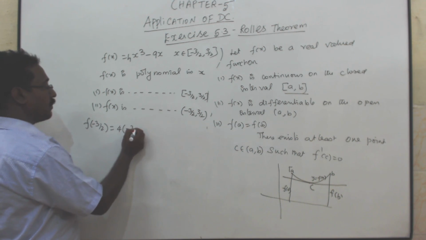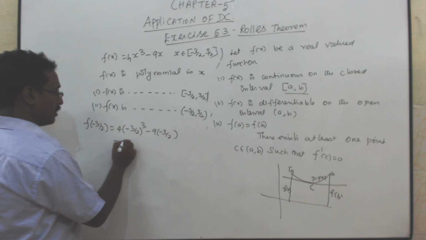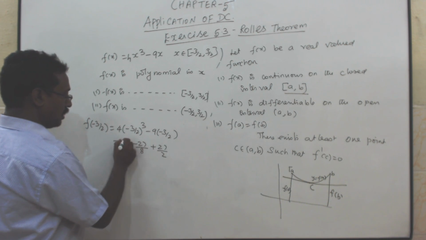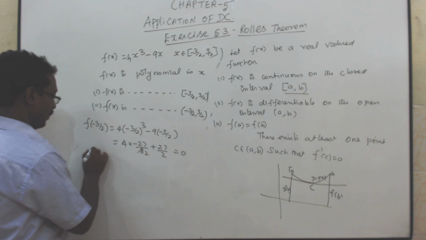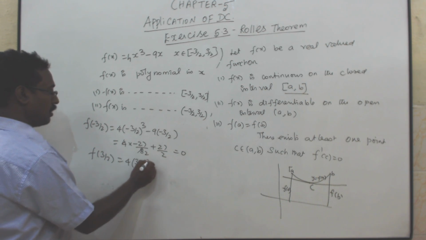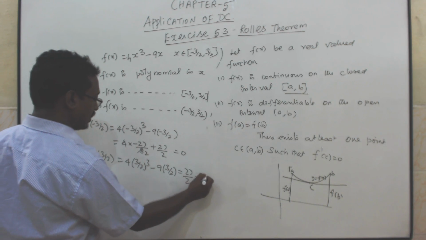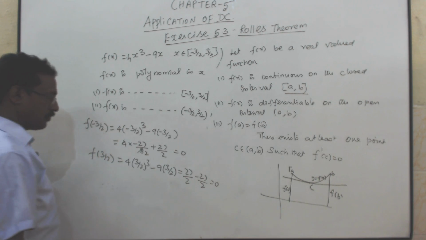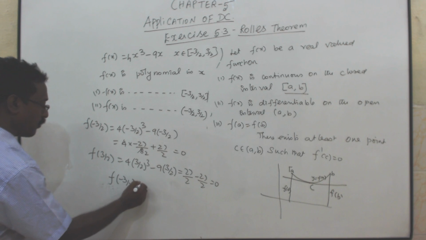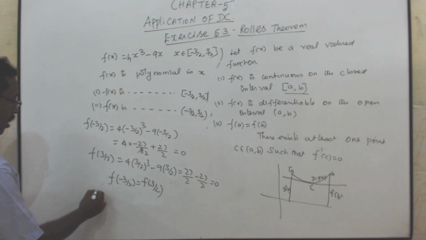Next we have to verify the third condition, f of minus 3 by 2. 4 into minus 3 by 2 cube minus 9 into minus 3 by 2, that is 4 into minus 27 by 8 plus 27 by 2, cancel it by 2, that is 0. F of plus 3 by 2, that is 4 into 3 by 2 cube minus 9 into 3 by 2, that is 27 by 2 minus 27 by 2, that equals 0. So f of minus 3 by 2 value equals f of plus 3 by 2. Both are same.